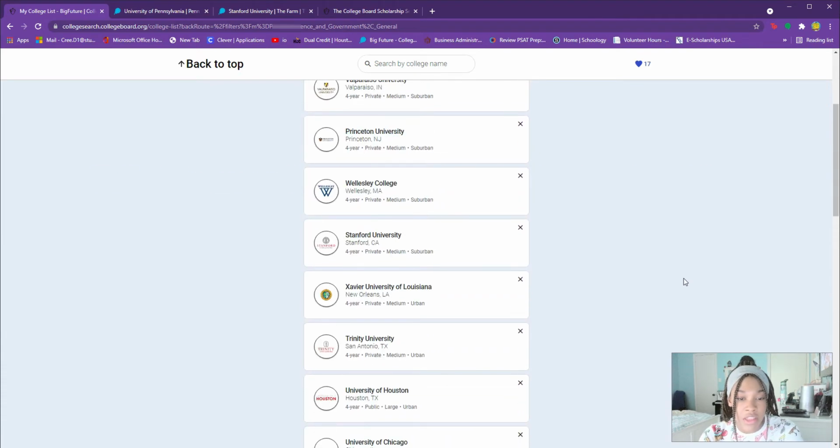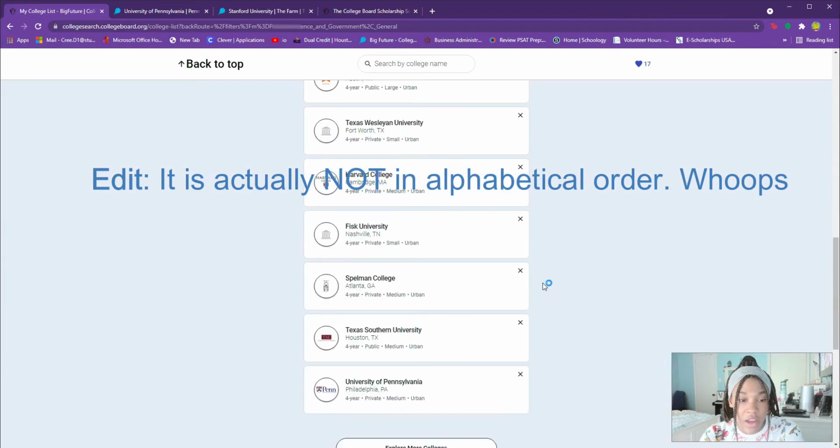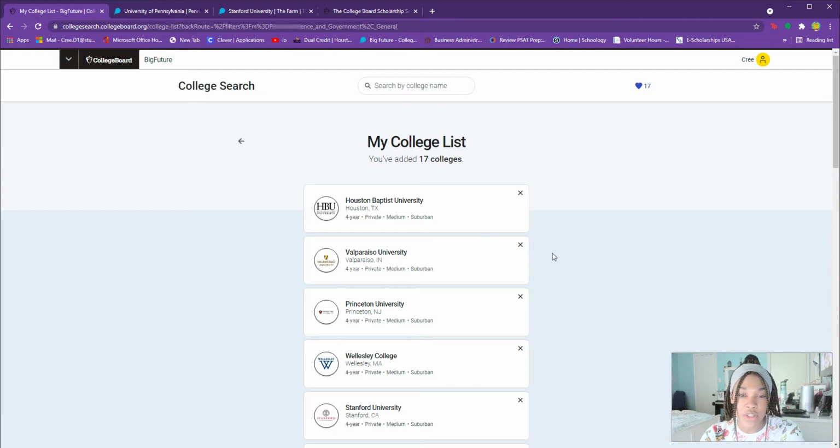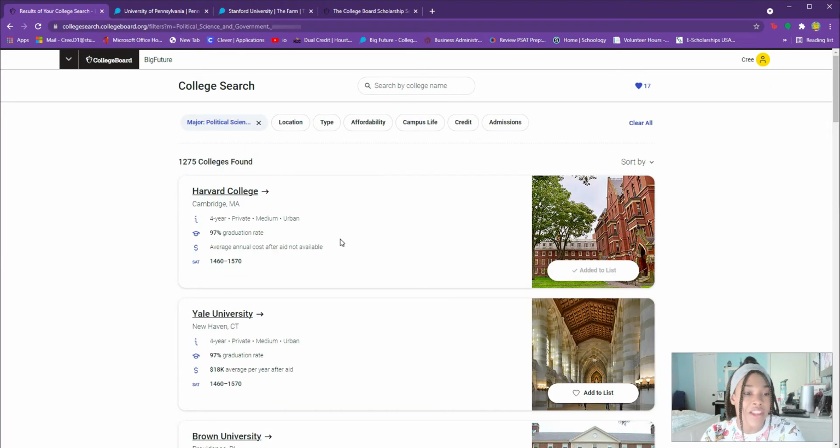So it is in alphabetical order. So it just shows you all the colleges on your list. Now, what they used to have is it would show my SAT score and where I fit in based on the colleges that I was planning to apply to or that I had on my list. So that was also really helpful. There's probably still a way to do that. I'm just not sure exactly how.